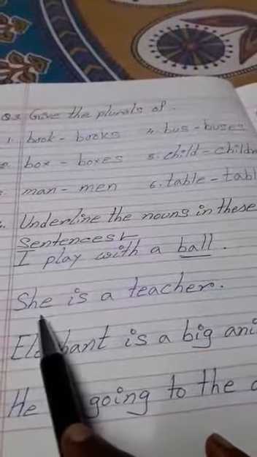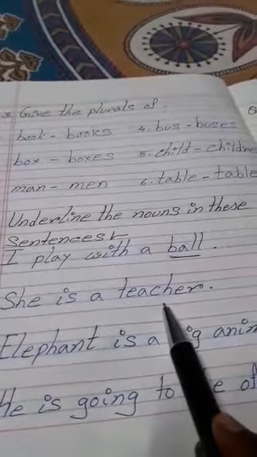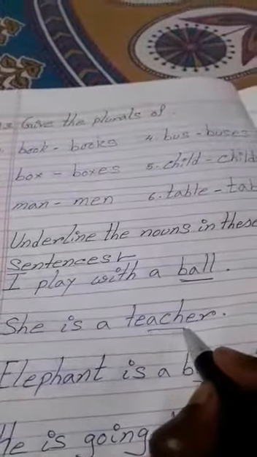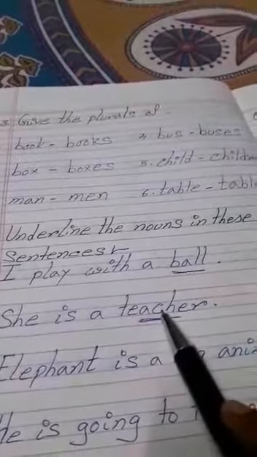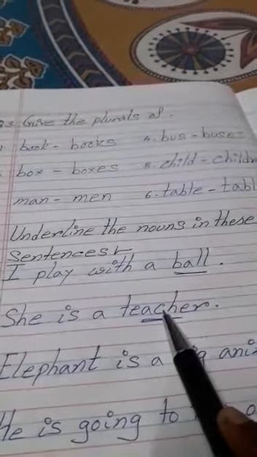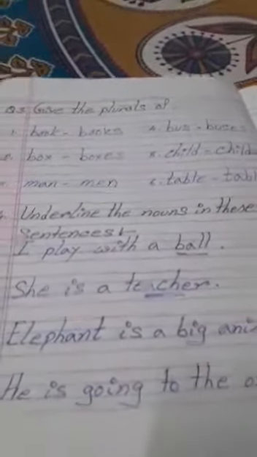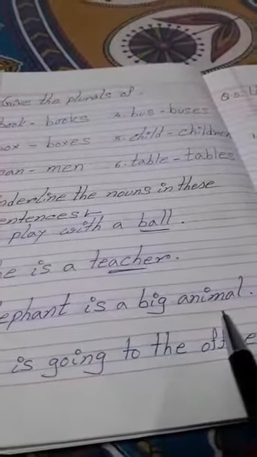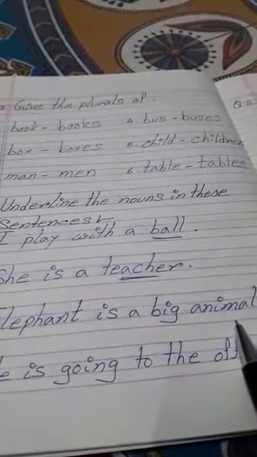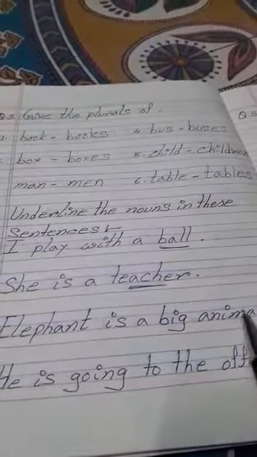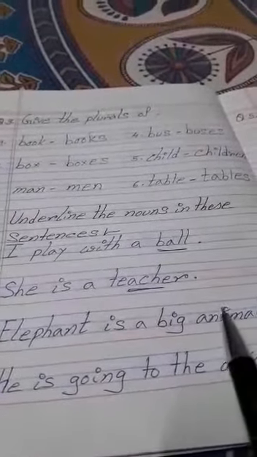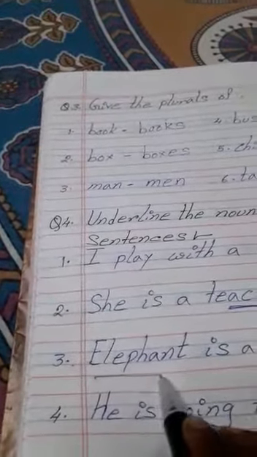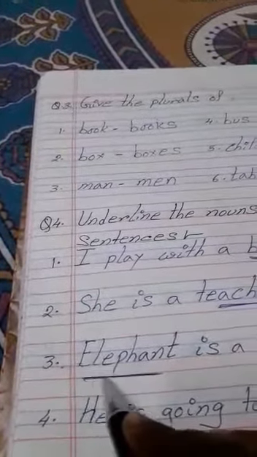Number 2, she is a teacher. In this sentence, what is noun here? Teacher. Teacher is noun because teacher is the name of a person. Then, elephant is a big animal. In this sentence, what is noun, children? Animal? No. The animal name is here, elephant. So, underline it, elephant, because elephant is an animal.